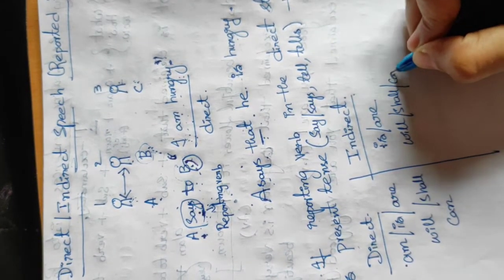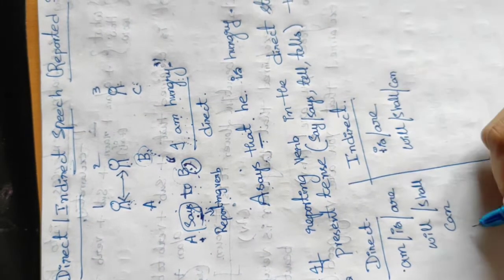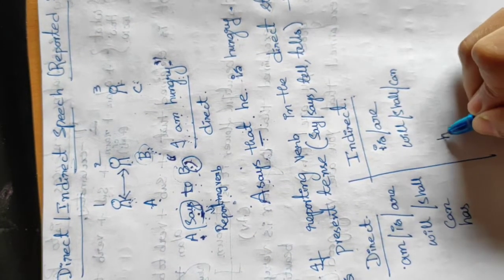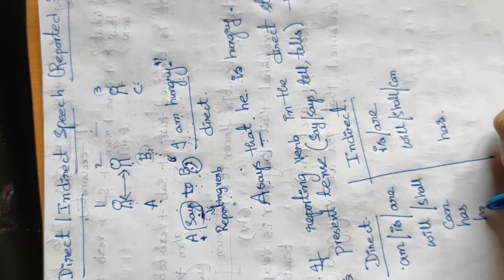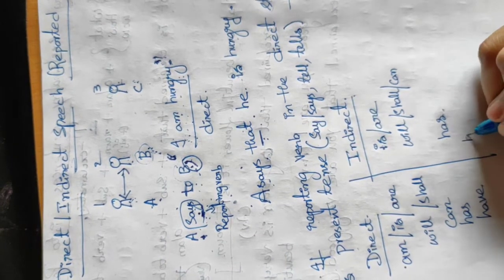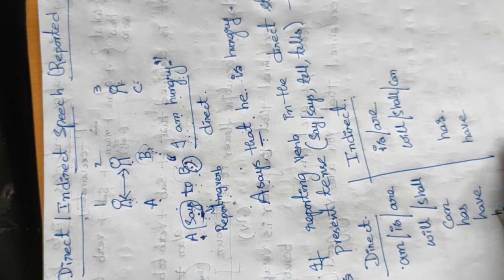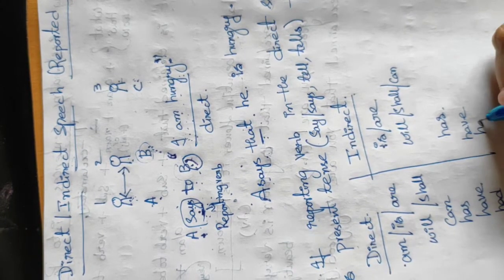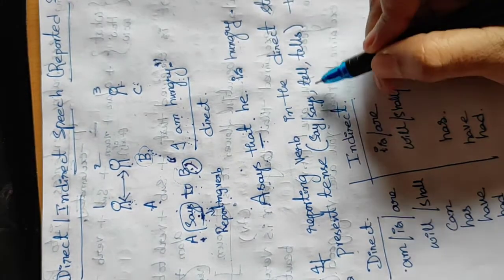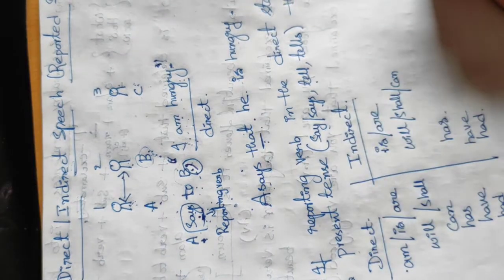No need to change the verbs. Has is there, has only. Have, based on the singular or plural, it will be changing. Even had. When these reporting verbs are present tense, nothing will be changed.